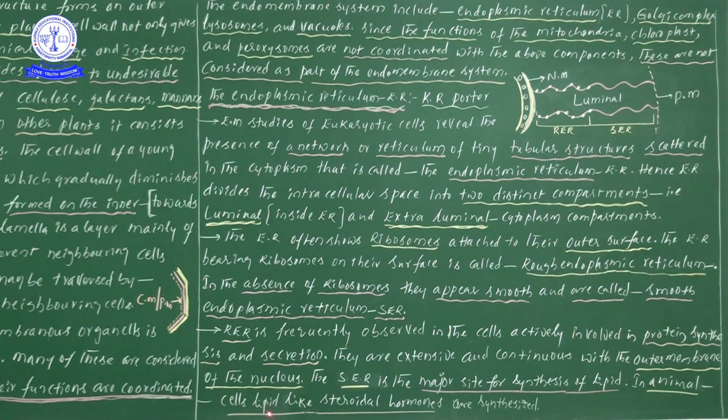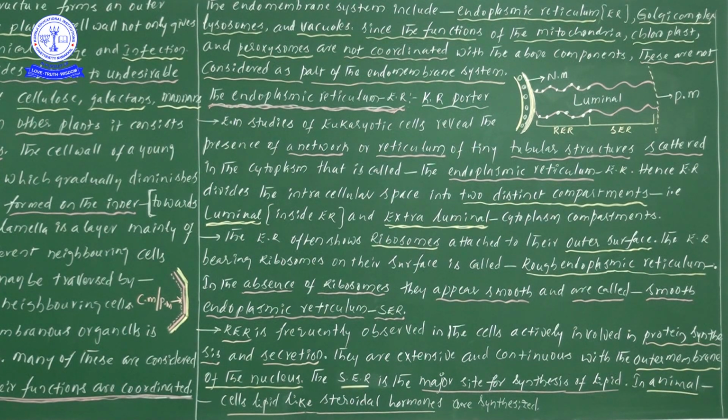Next one, in animal cells lipids like steroidal hormones are also synthesized.